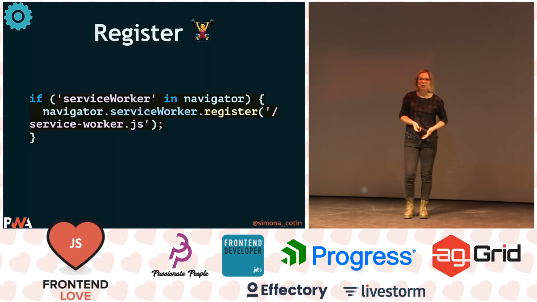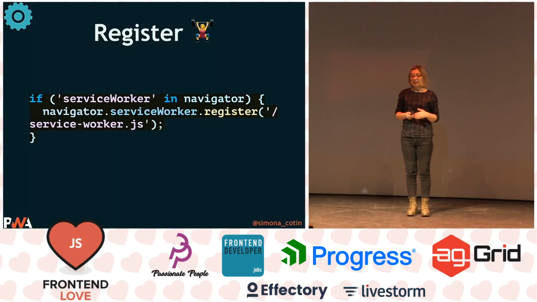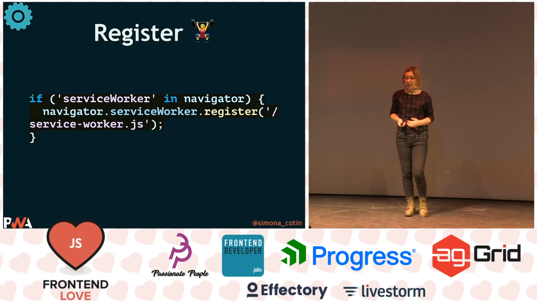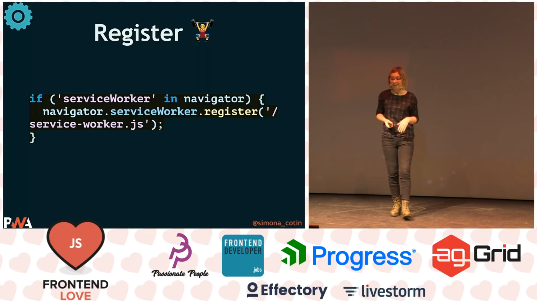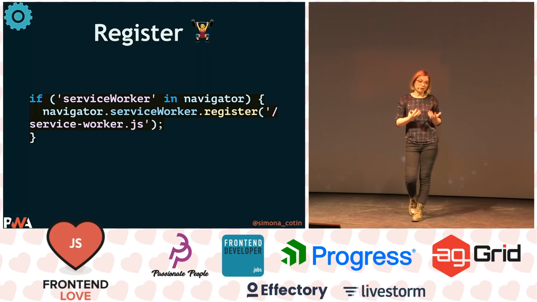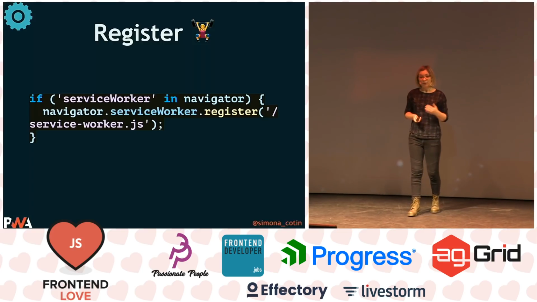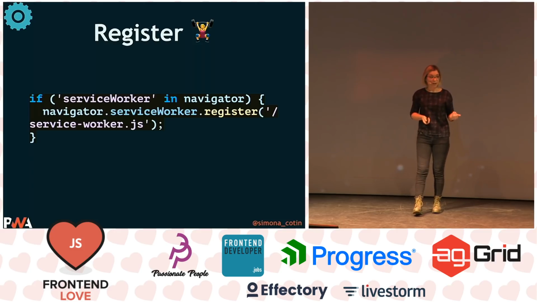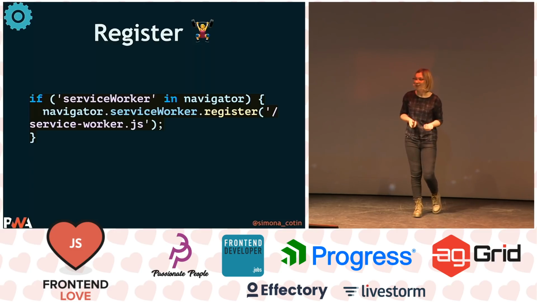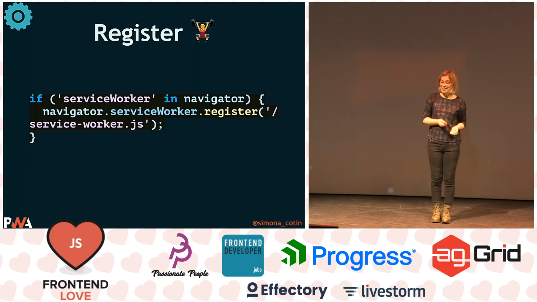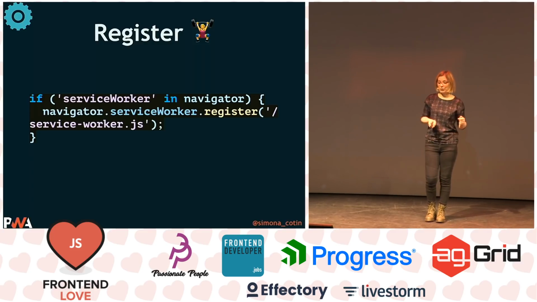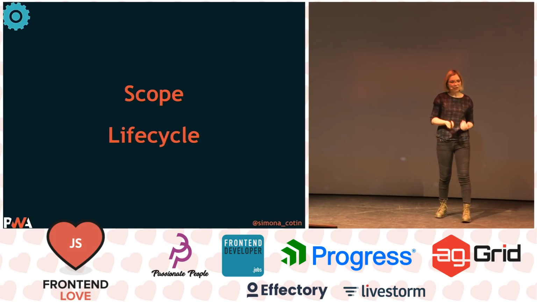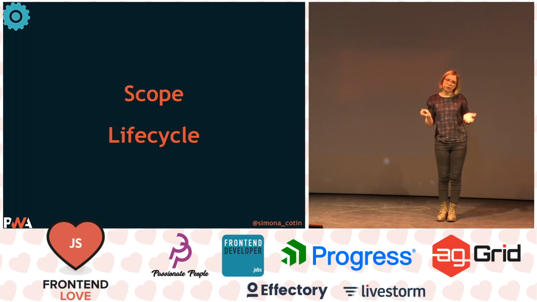And one of the first steps when working with service workers is registering our service worker. It's just as simple as calling the register method on the navigator object in the browser, and we're sending as a parameter the URL of the service worker. But before we do that, because we have multiple types of browsers, we have to check whether our browser supports service workers or not. And the service worker has two characteristics.